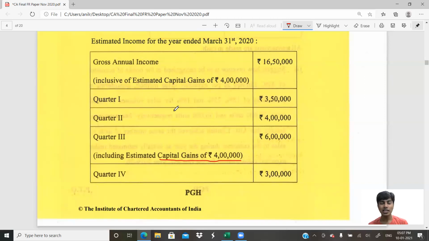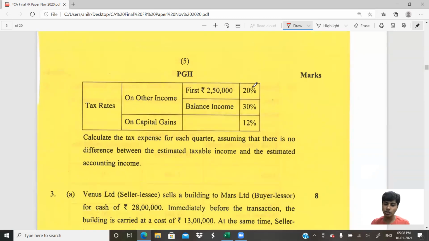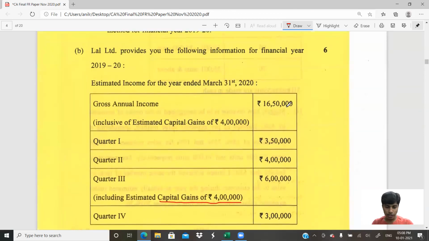Tax expense, even if it is paid in the fourth quarter or in the first quarter of the next year, has to be recognized in each of the quarters, because each quarter will contribute profits on which the total tax is paid. You cannot say, okay, they've told us the first 2,50,000 is taxed at 20%, so on first quarter 3,50,000, I will do 2,50,000 into 20% and 1 lakh into 30%, and for quarter 2, 4 lakh, I straight away put 30%, and that's what I'll do for the other quarters. Why are you giving extra benefit to Q1?